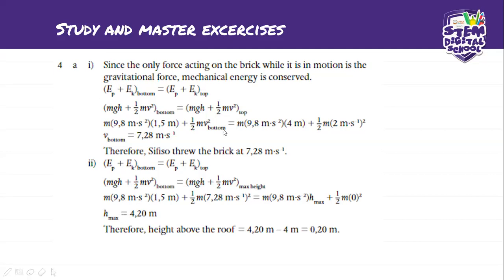Remember they told us that at the bottom it's 4 meters away. Let me just go back to the question, guys. Okay, so we have it here. The brick starts here, 1.5 meters above the ground.